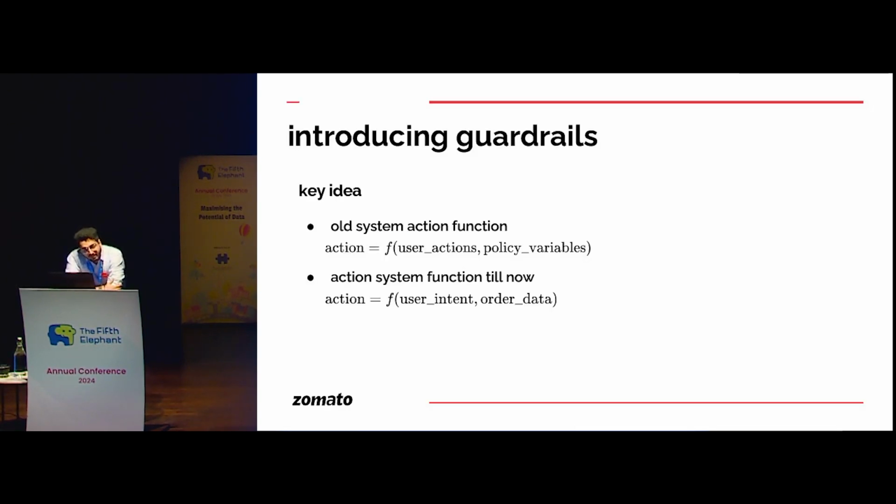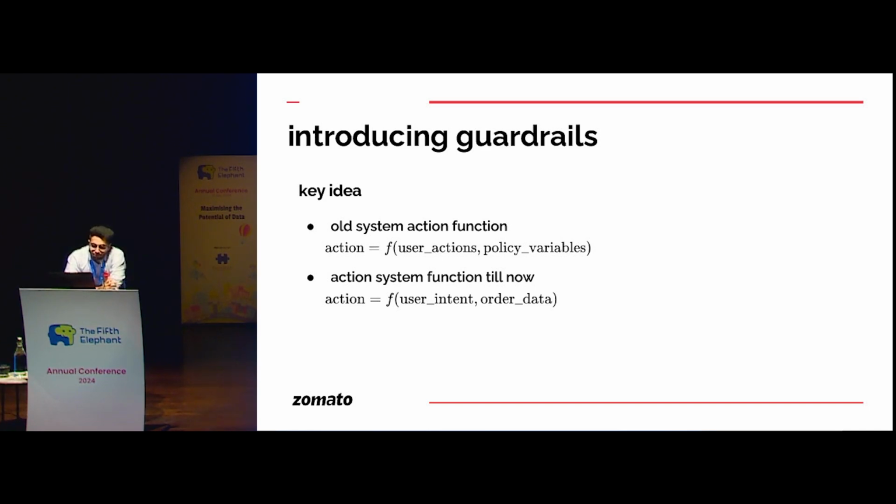So the key idea here is that in my previous system, since it was just data-driven and did not have very deep intent understanding, I had complete control in the previous system over which kind of customers or what kind of orders, based on some system variables, I want to allow escalation of a chat, correct? But in this case, what I've done is I've completely relied on the user intent. If the user tries to fool the LLM that my order is delayed, please escalate, the LLM will most probably get scared and escalate the chat, right? So what I want to do here is find a middle path between both the solutions.